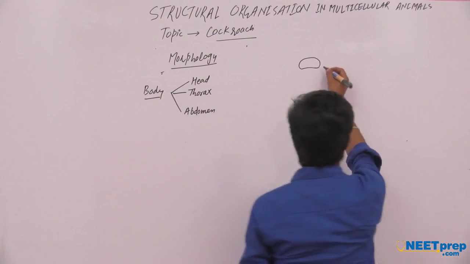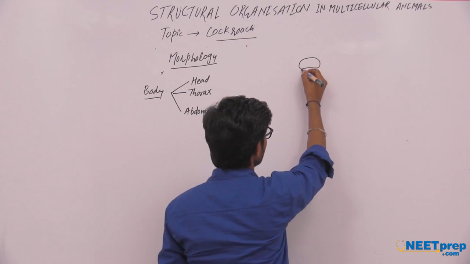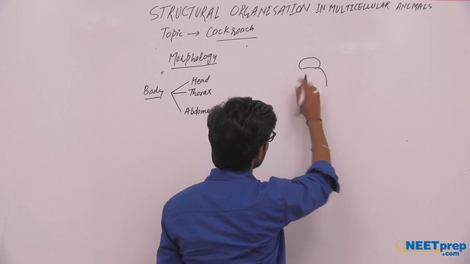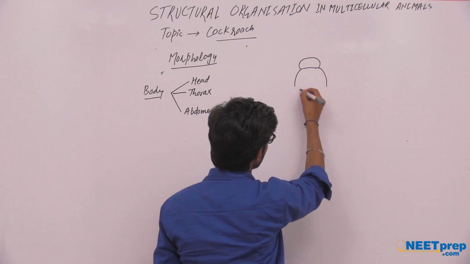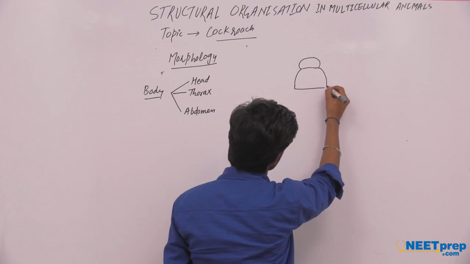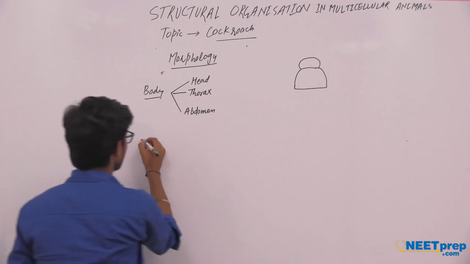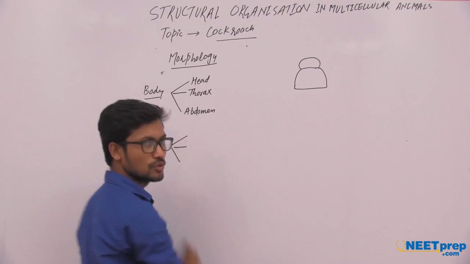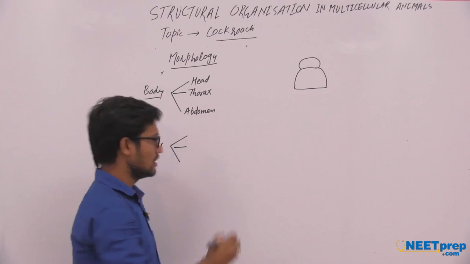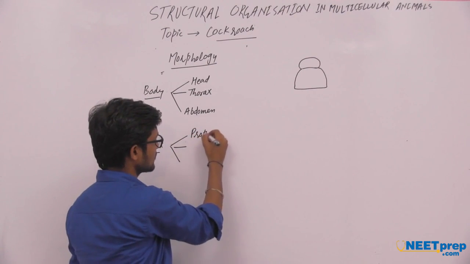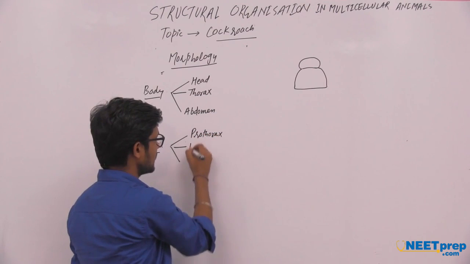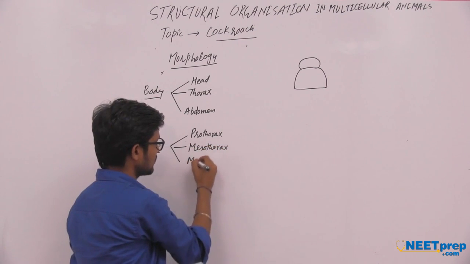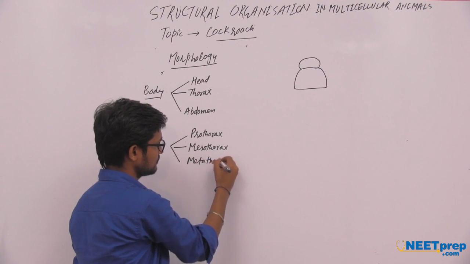This is the head region of cockroach. This is the thorax region of cockroach. The thorax region can be divided into three parts: prothorax, mesothorax, and metathorax.